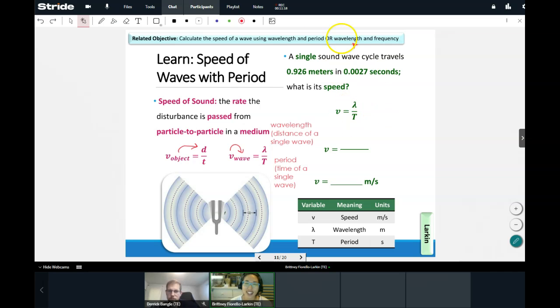All right, so let's go ahead and try this out. A single sound wave travels 0.926 meters in 0.0027 seconds. What is its speed? So you can see a sound wave here, and we're going to figure out what we need to plug in here. So go ahead and tell me in the chat, 0.926 meters. Meters is my unit for what with waves? Take a look at our chart here. Meters is our unit for what? Go ahead and tell me in the chat.